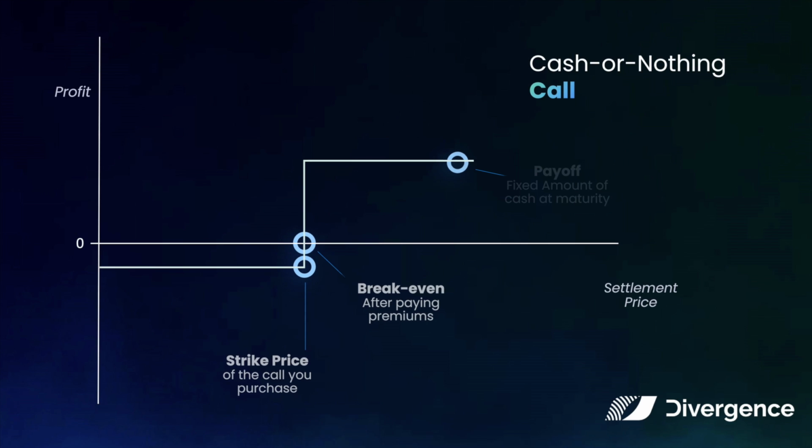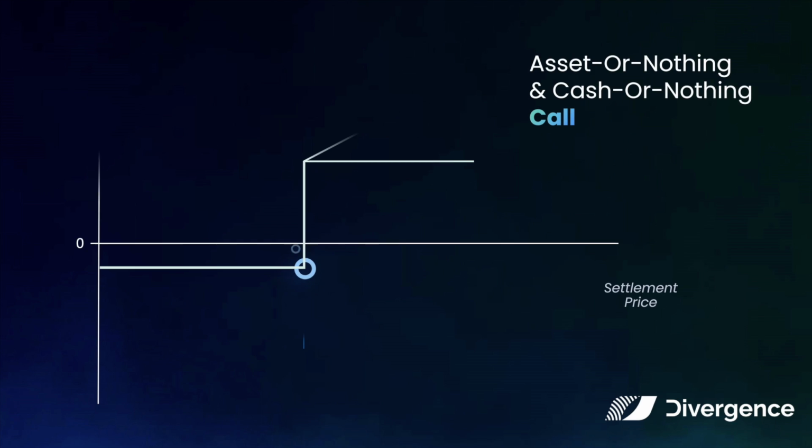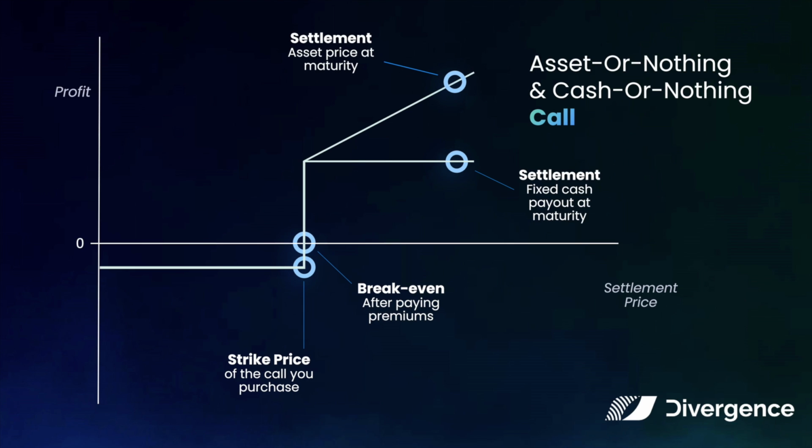On the other hand, when a pool of the same underlying is funded with a stablecoin like Tether, you are buying a cash-or-nothing call. At expiration, you will get paid 1 Tether if Ethereum settles above the strike. So an asset-or-nothing call is settled in the underlying asset. A cash-or-nothing call settles in cash.